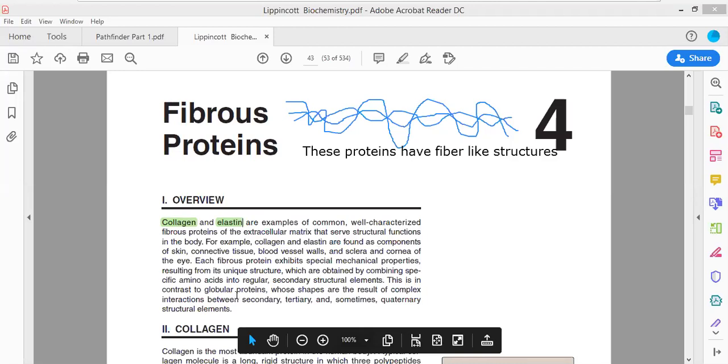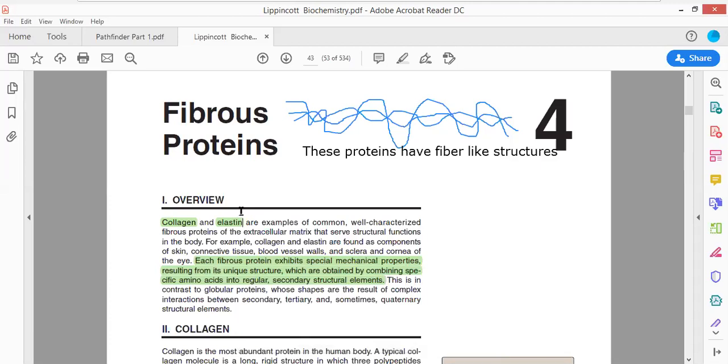Now you can look here. Each fibrous protein exhibits mechanical properties resulting from its unique structure, which are obtained by combining several amino acids into regular secondary structure elements. So each and every fibrous protein has certain specialized mechanical properties within itself. Because of the presence of this mechanical property, fibrous proteins acquire unique structure and thus perform specific functions in the body.